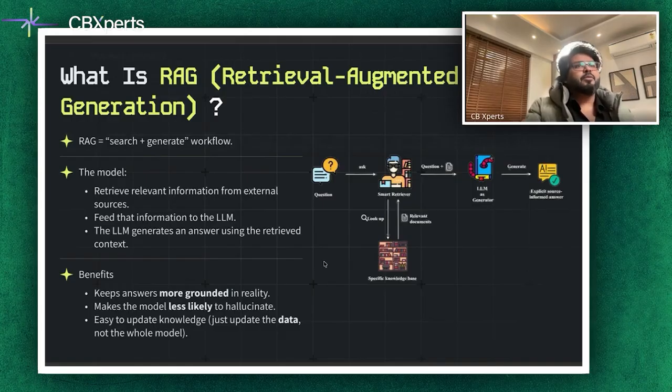For example, imagine you have been building a chatbot to answer questions about the Indian Constitution. A purely generative model may hallucinate if it hasn't memorized an article exactly. But with RAG, you first search your knowledge base for the relevant article and pass it to the model. And this ensures that the response stays grounded. This approach makes answers more factual, reduces hallucination, and allows you to update knowledge by simply updating your data and not retraining the entire model. In short, RAG is equal to search and generate.